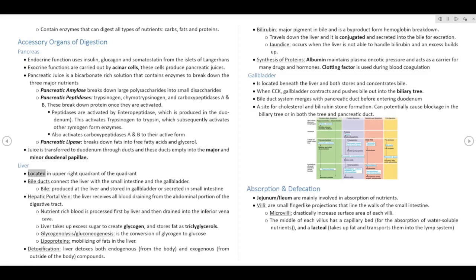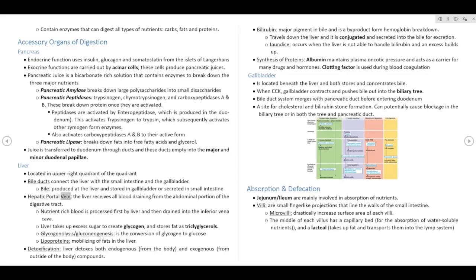Liver. Located in upper right quadrant of the abdomen. Bile ducts connect the liver with the small intestine and the gallbladder. Bile, produced at the liver, is stored in gallbladder or secreted into small intestine.